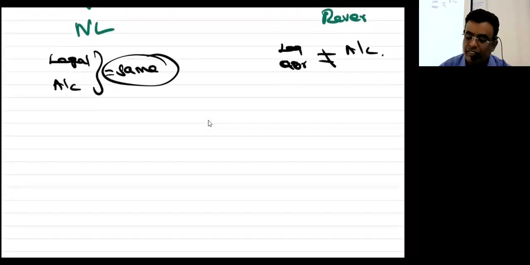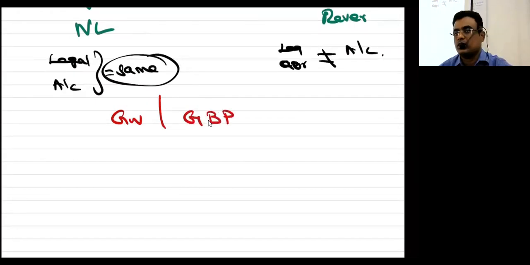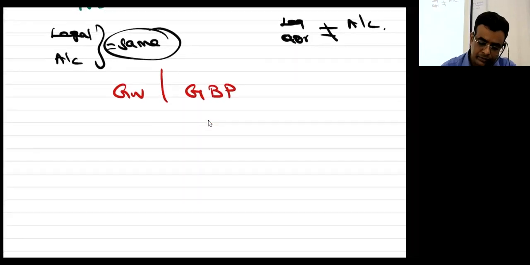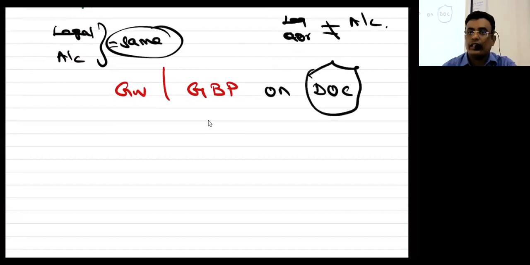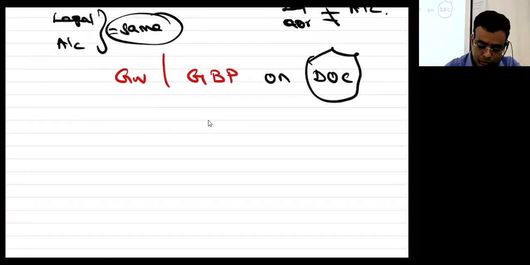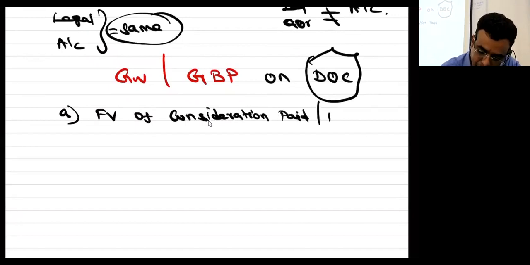Okay. When one company is taking over another company, the standard 103 says that you have to compute goodwill or gain on bargain purchase. Whenever one company is taking over another company, you have to compute goodwill or gain on bargain purchase, on the date of acquisition of control. இங்க வந்து அது acquisition. Okay, now A, fair value of consideration paid or transferred.